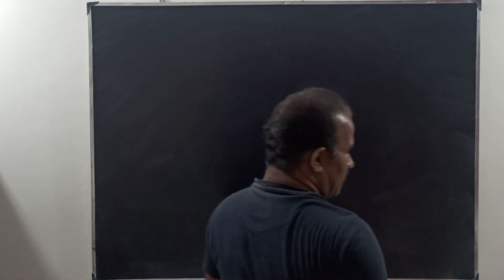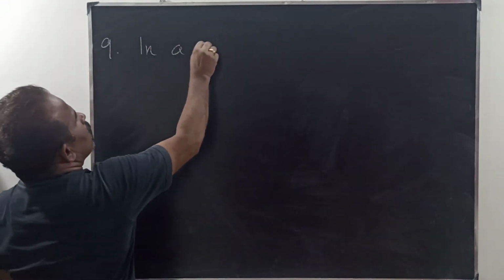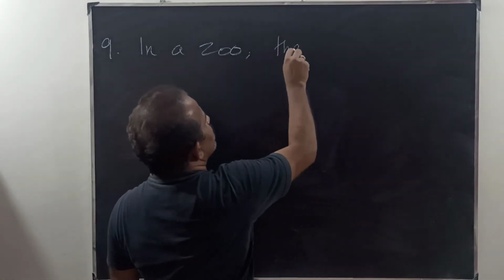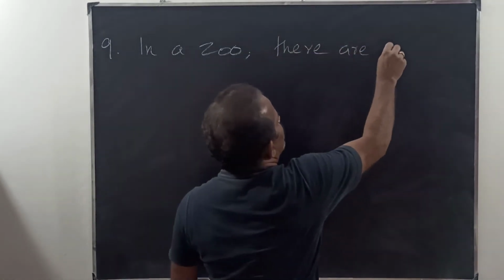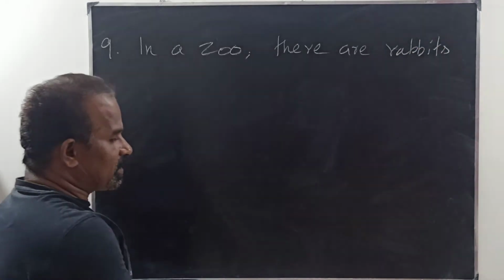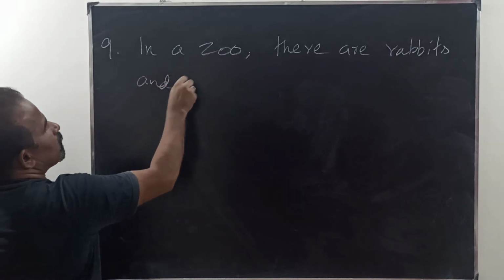Okay. So the next question is, in a zoo, there are rabbits and pigeons.